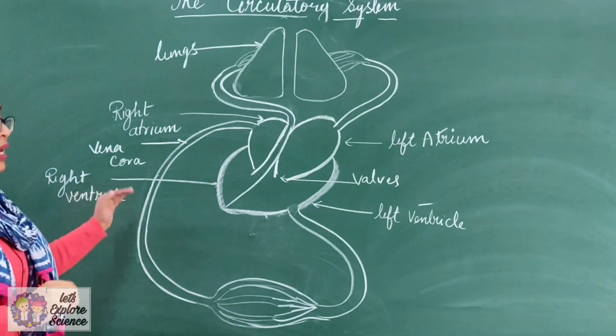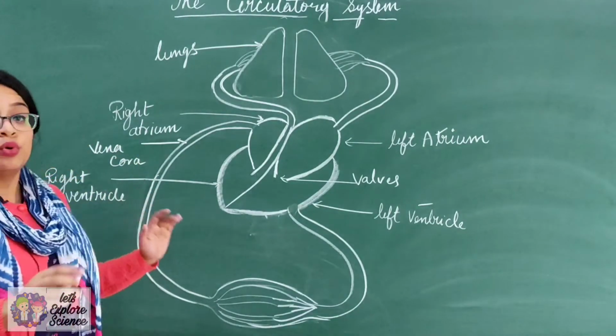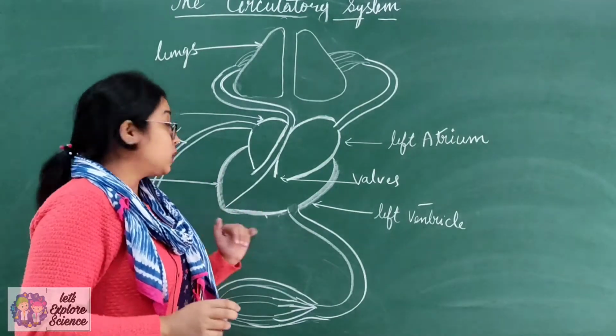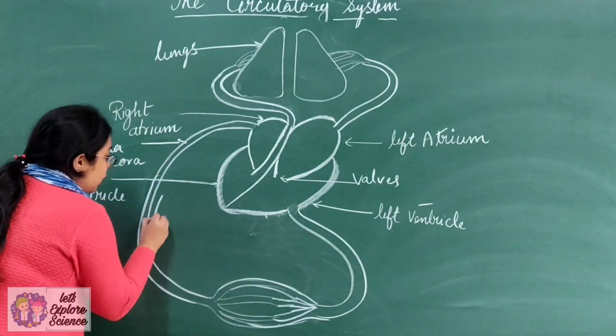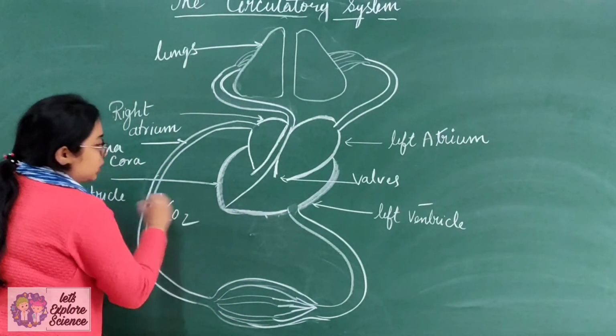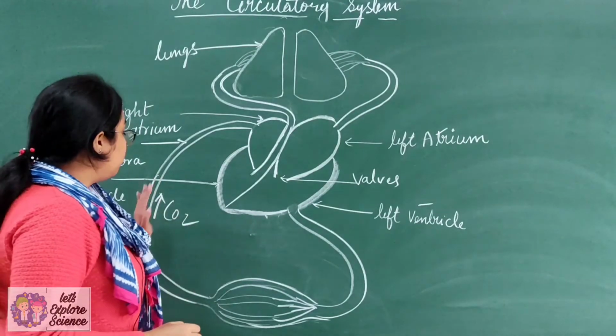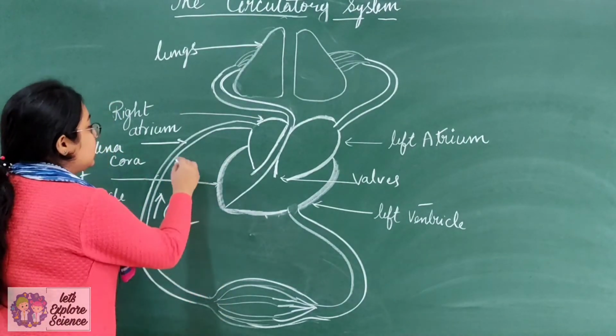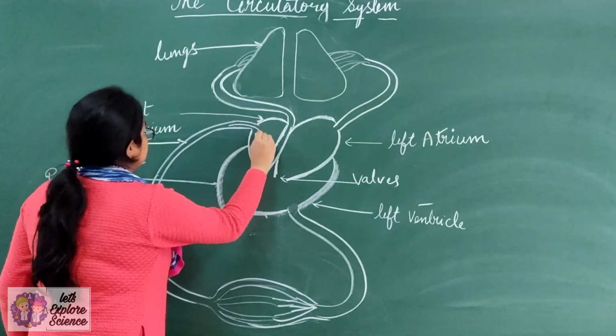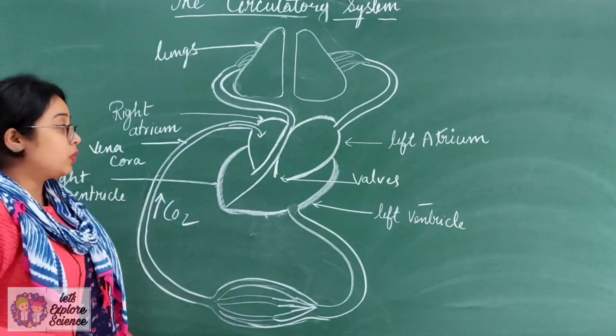It is the main vein, and so you know that veins carry deoxygenated blood, that is the blood rich in carbon dioxide. So the blood rich in carbon dioxide first enters the right atrium.